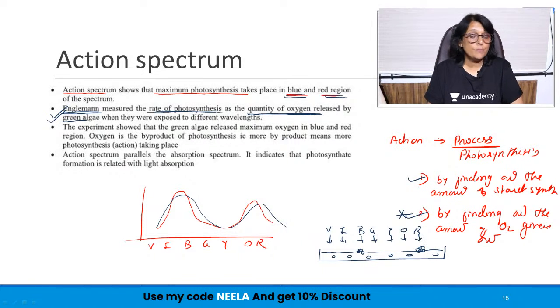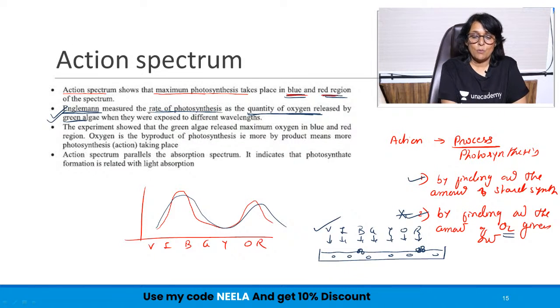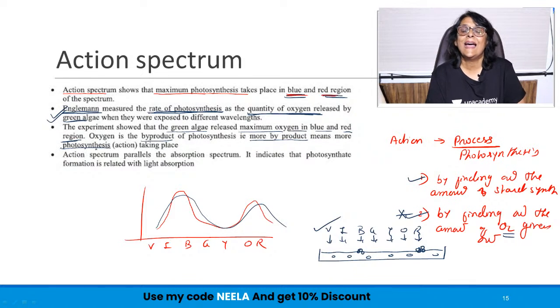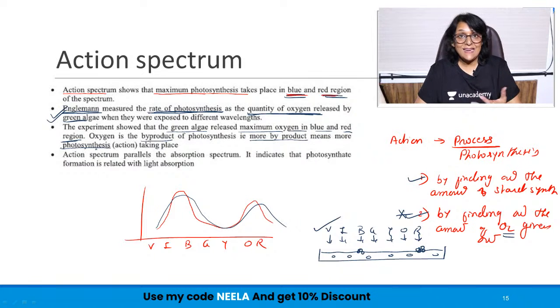And why would this oxygen be produced? It is a byproduct of a particular process. What is that process? The process is photosynthesis. So this is how we are able to find out in which wavelength what maximum rate of photosynthesis is seen. The experiment showed that green algae release maximum oxygen in the blue and red region. Oxygen is a byproduct of photosynthesis, that is, the more the byproduct, the more the action. This is how we are going to write things.